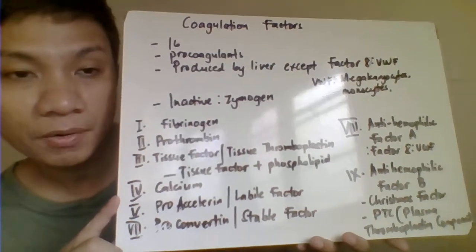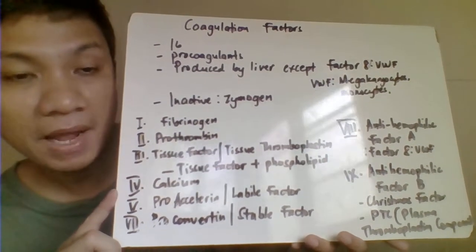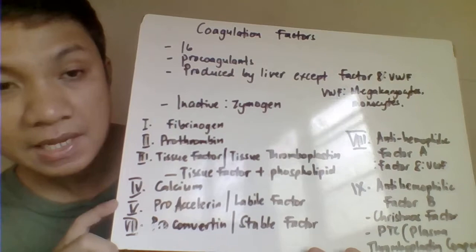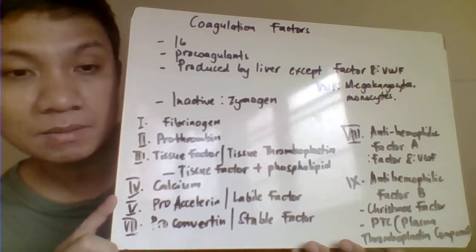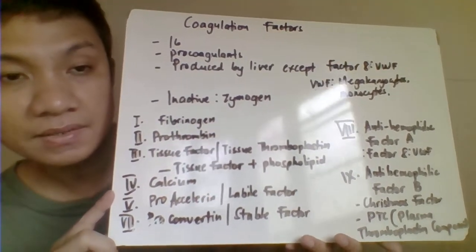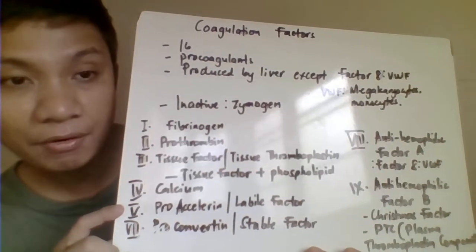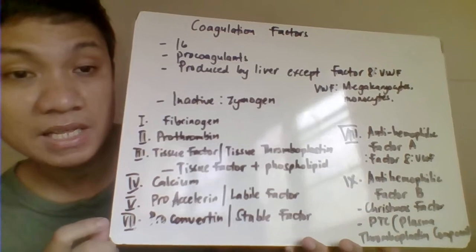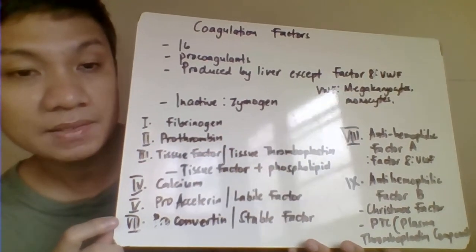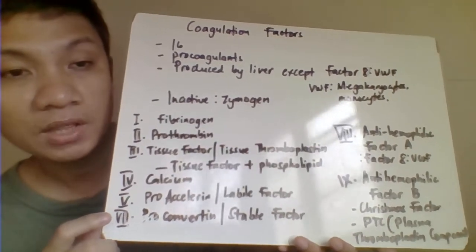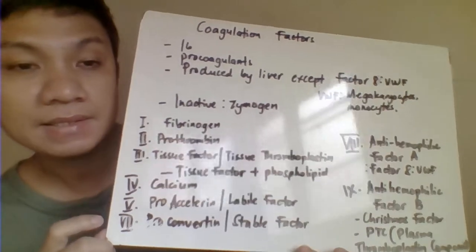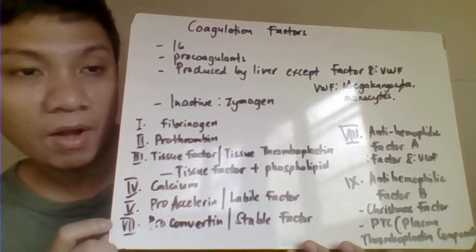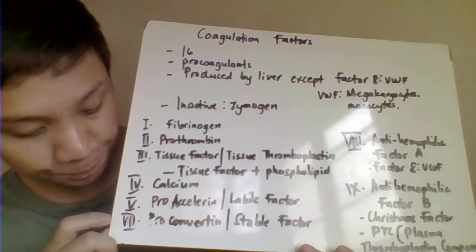Factor 5 is your proaccelerin or your labile factor. There is no factor 6 because the factor 6 is just the activated factor 5, and therefore it's like factor 5 actually, so it was not replaced. Until now, scientists have not been able to replace that with a new coagulation factor designation.